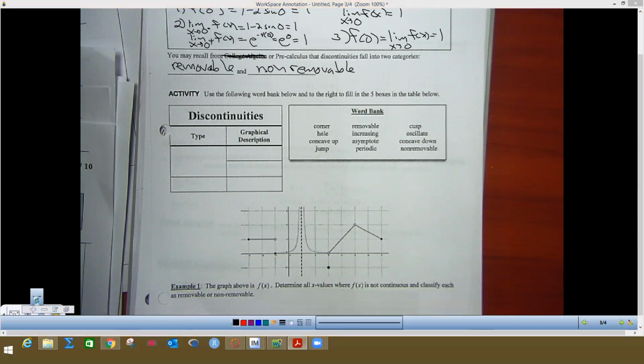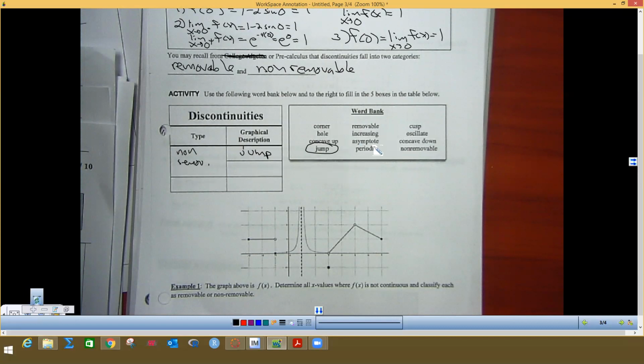So the 2 types, this one's got 2 blanks, so this one's the non-removable. I'm going to abbreviate because of space, and their graphic description is jump discontinuity, this thing. And the other one is, I don't have infinite in here. We call it infinite here.